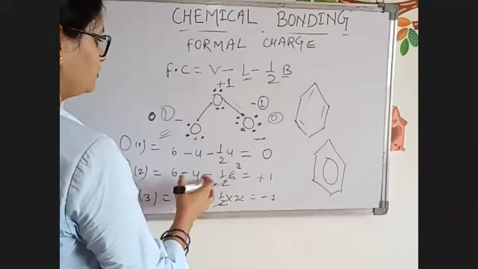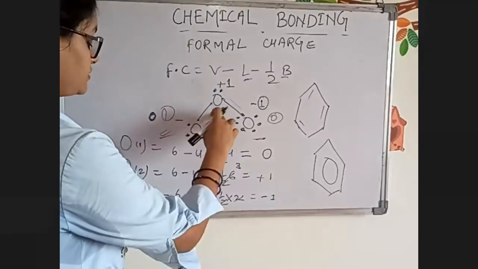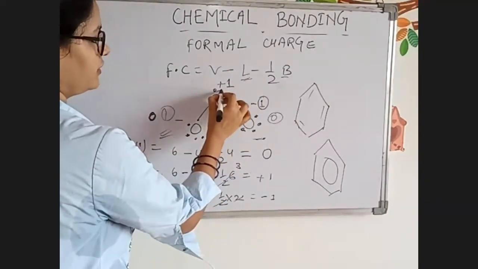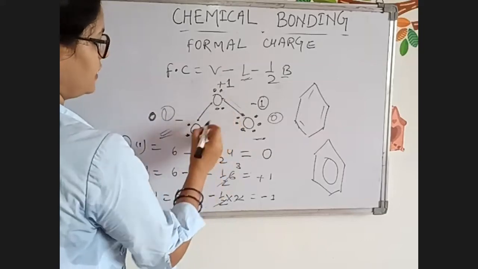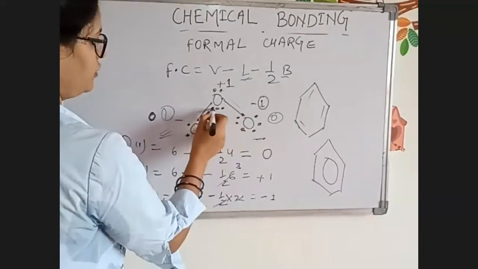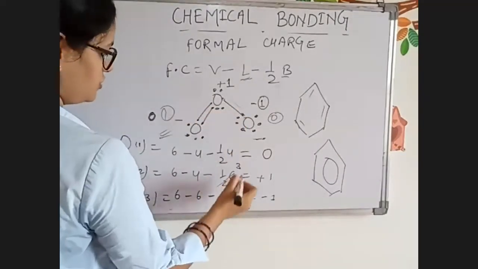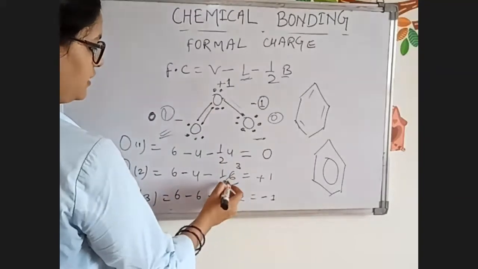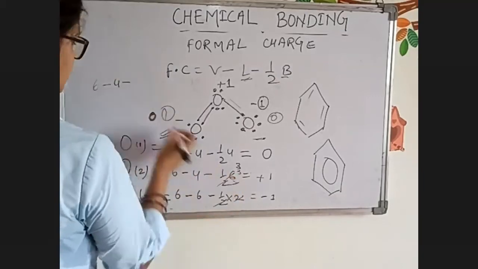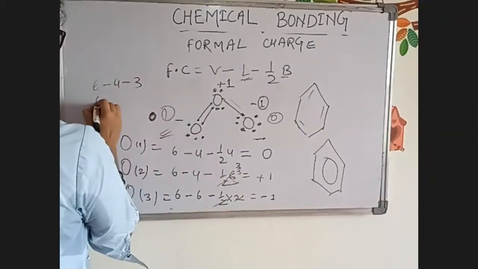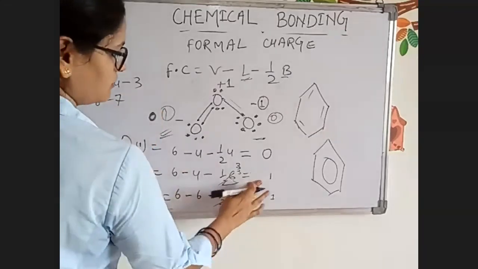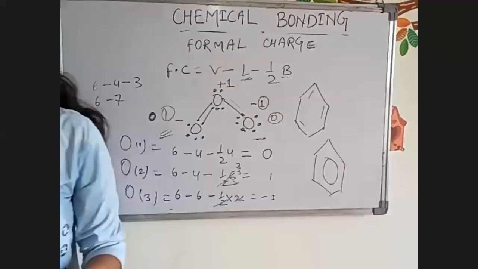Then 4 is the lone pair electrons. Initially the double bond was here, so the bonded electrons are 1, 2, 3, 4, 5, 6. So 6 minus 4 minus 3, it will be minus 1. Minus 1 is coming. Yes, ma'am. Let me check the calculation.